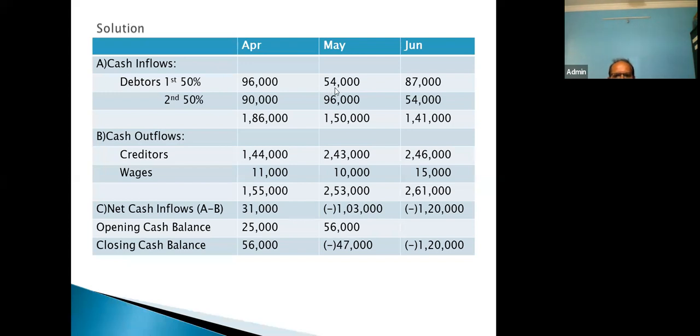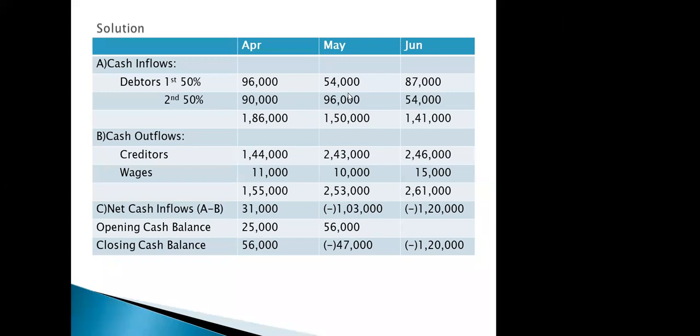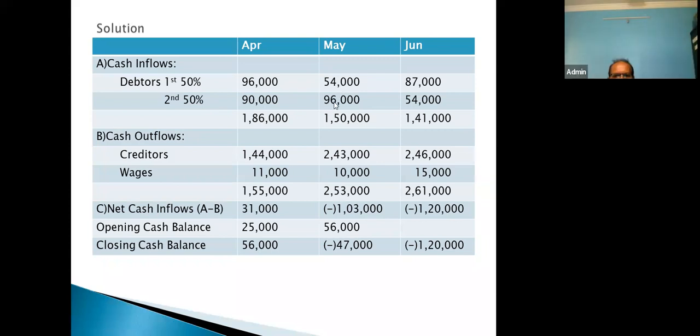So any doubt how this 54,000 has come and how this 96,000 has come? Any doubt? No, sir. Now take the total of this 54 plus 96. So that will be our total cash inflow, 1,50,000. So total cash inflow is 1,50,000.